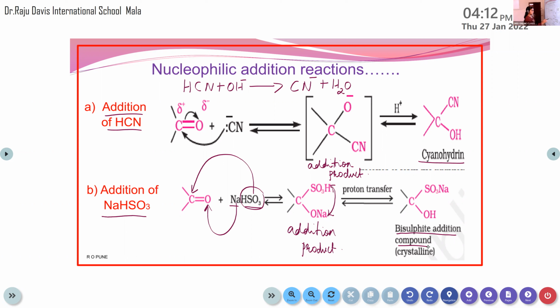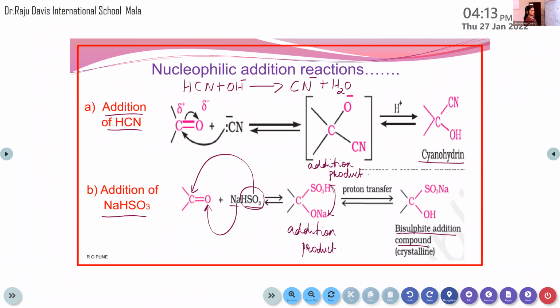Okay. In the first step, with NaHSO3, SO3H is attached to carbon atom, sodium is attached to oxygen. That is the first addition product. Then second step, proton transfer. The hydrogen in the SO3H will change its position, or sodium and hydrogen will interchange their positions. So the final product, bisulfate addition compound, which is crystalline in nature, will be formed. So this is the second example for nucleophilic addition reaction. So in the first case, the reagent is HCN, and in the second case, it is NaHSO3. This is clear? Second example.